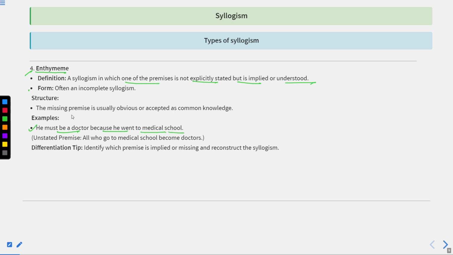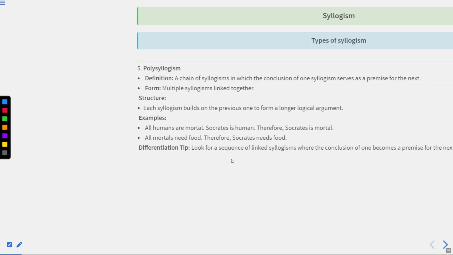The example for that will be: he must be a doctor because he went to medical school. Now this particular conclusion has been provided. The other premise that we will assume is that all who go to medical school become doctors. This is the unstated premise that we have assumed by ourselves. Identify which premise is implied or missing, and reconstruct the syllogism. So in this, only one statement will be provided, and based on that you will have to figure out by yourself what exactly the syllogism is.